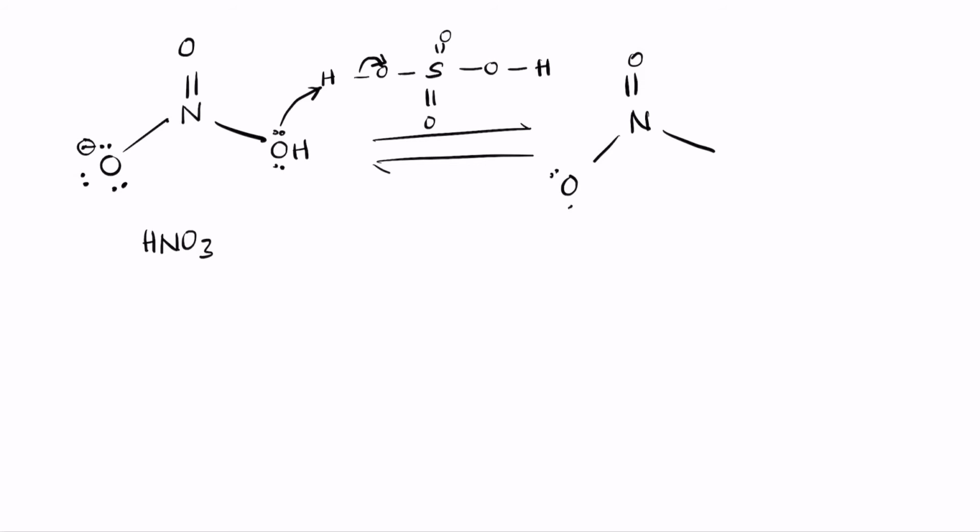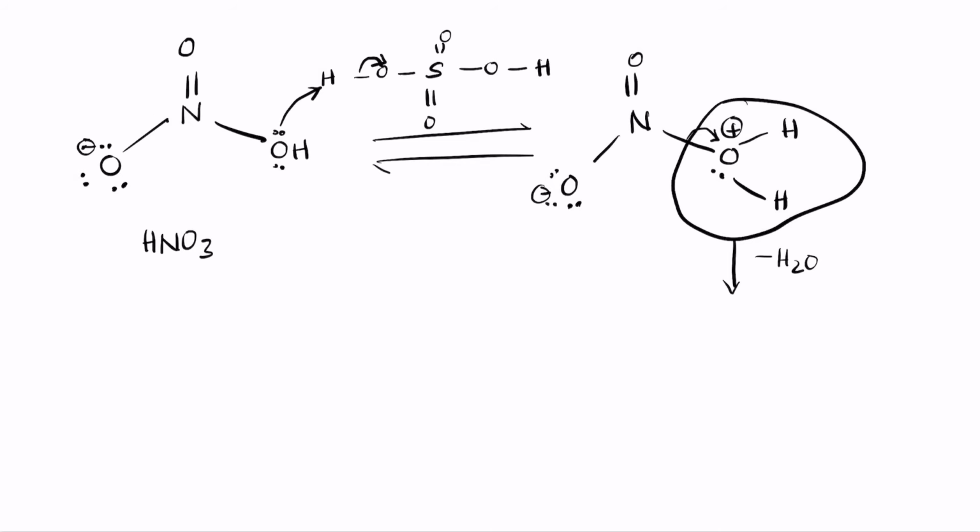An intermediate compound where you have the oxygen that's attached to two hydrogens with a positive charge and two lone pairs of electrons. It does not want to be positive, so it takes its electrons away and moves out. So when you get minus H2O, this entire structure is removed, then you end up with nitrogen that has three lone pairs with a negative charge on one end and a double bond oxygen on one end, where the nitrogen ends up becoming positively charged because it loses its pair of electrons. So this is the pair of electrons that it lost.